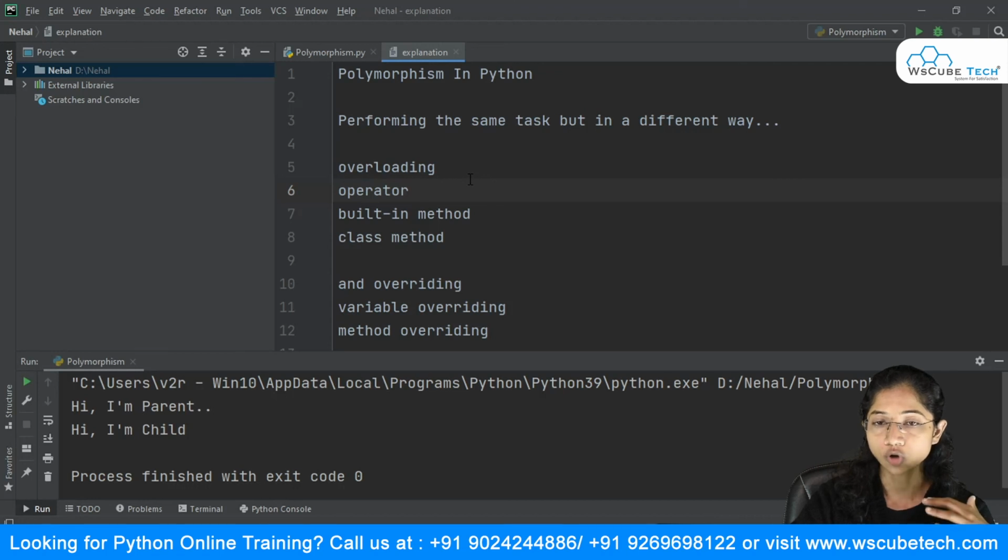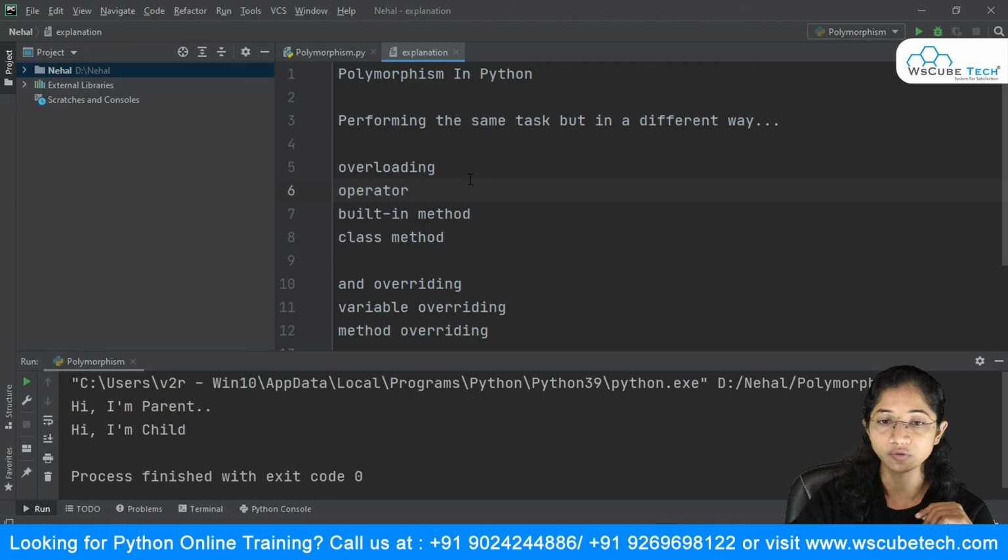So we talked about operator overloading. We saw the example of the plus operator, and it behaves differently depending on the data type. When both are numbers, it does the addition, but when the data type is string, it does the concatenation. So the implementation is different, but it is the same operator doing two things. Then we talked about the built-in method.